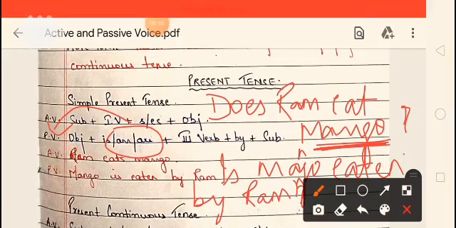Okay, so in the case of an interrogative sentence, the helping verb comes ahead of the object and the rest remains the same. So here the helping verb comes ahead of the object: is, then our object, then the third form of the verb, then by, then the subject.